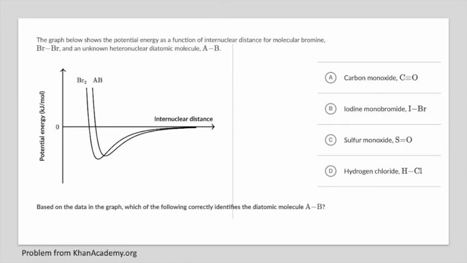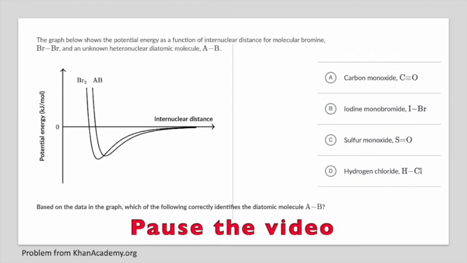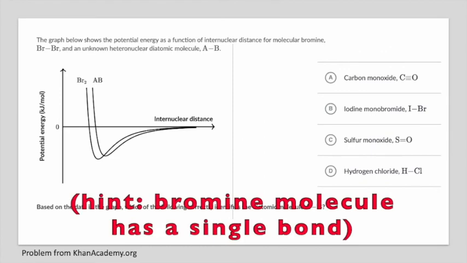Here's another problem. The graph below shows the potential energy as a function of internuclear distance for molecular bromine and for an unknown heteronuclear diatomic molecule, which we'll call AB. Based on the data in the graph, which of the following correctly identifies the diatomic molecule AB? Pause the video and see if you can figure this one out. Here's a hint. The diatomic bromine molecule has a single bond.